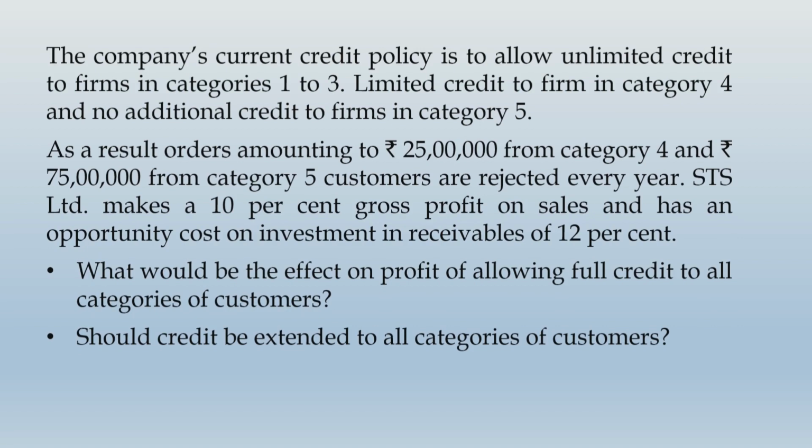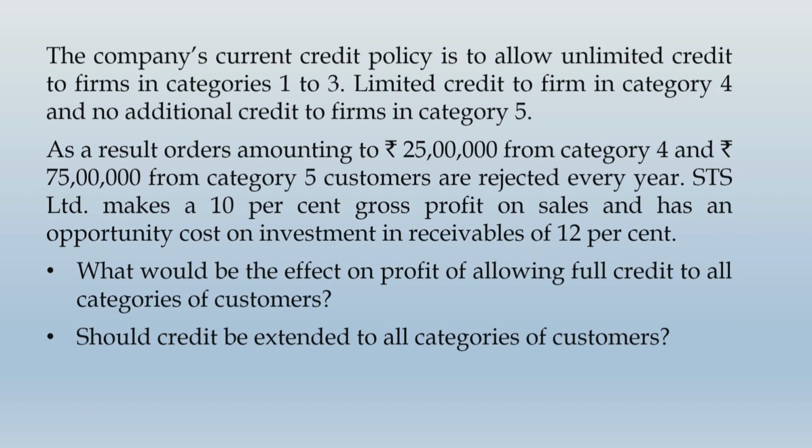STS Limited makes a 10% gross profit on sales and has an opportunity cost on investment in receivables of 12%. What would be the effect on profit of allowing full credit to all categories of customers? Should credit be extended to all categories of customers?